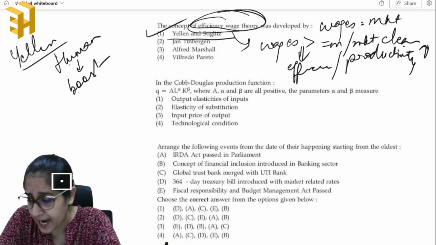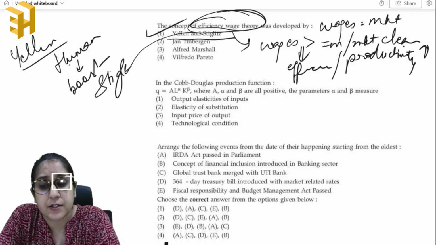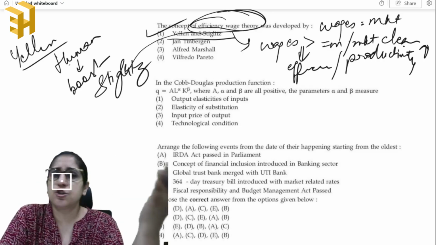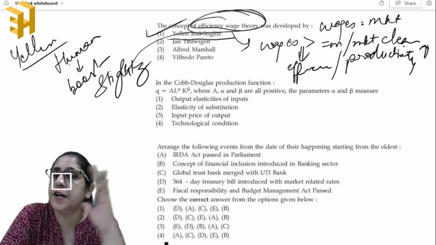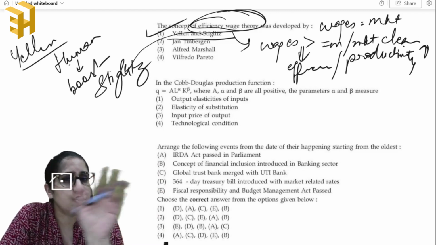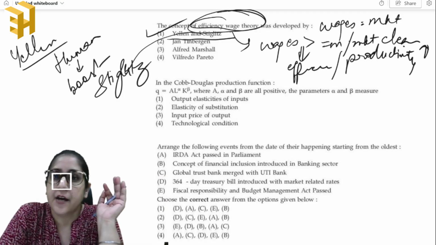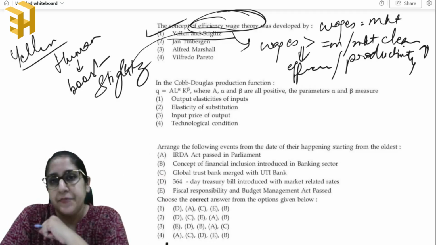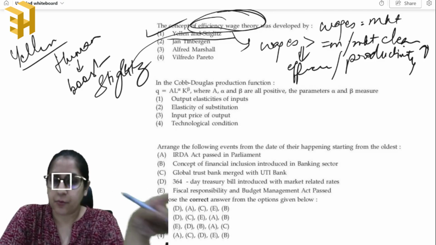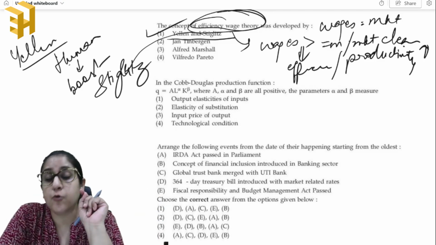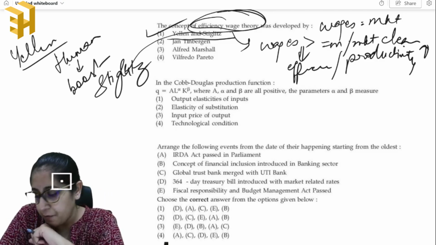Stiglitz, on the other hand, states that when the workers are getting the wage rate equivalent to the market wage rate, they feel that there is no additional cost in shifting companies, right? So they will shift quickly, and that will be a cost for the company. Okay, so that is one reason why companies should pay a wage higher than the market prevailing rate.